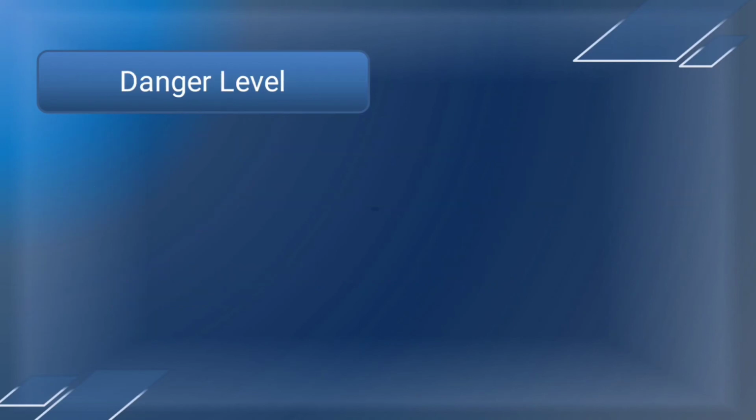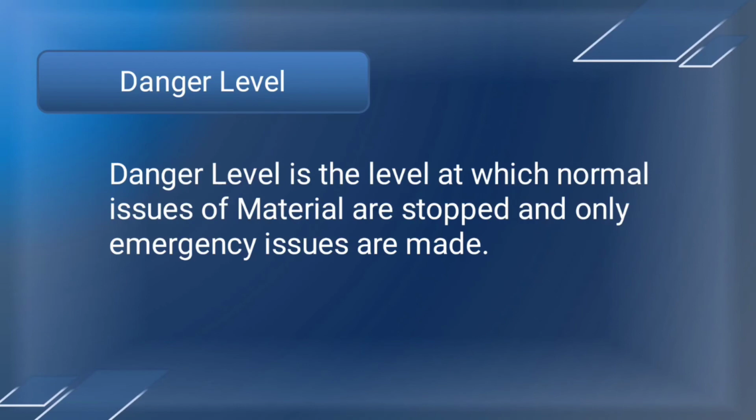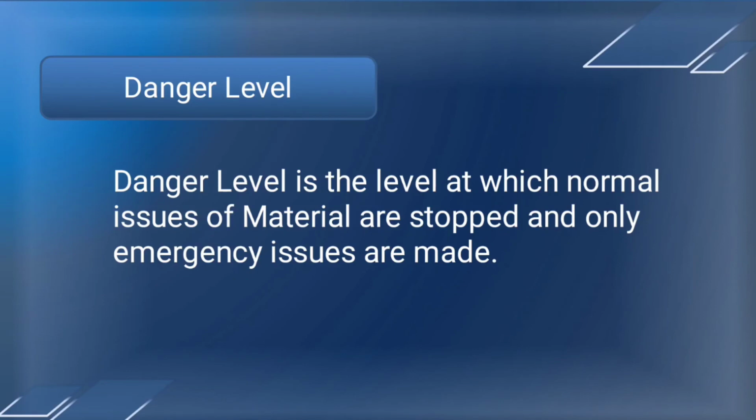Next, danger level. Danger level is the level at which normal issues of material are stopped and only emergency issues are made. So, danger level is a level usually below the minimum level. When the stock reaches danger level, an urgent action for purchase is initiated.